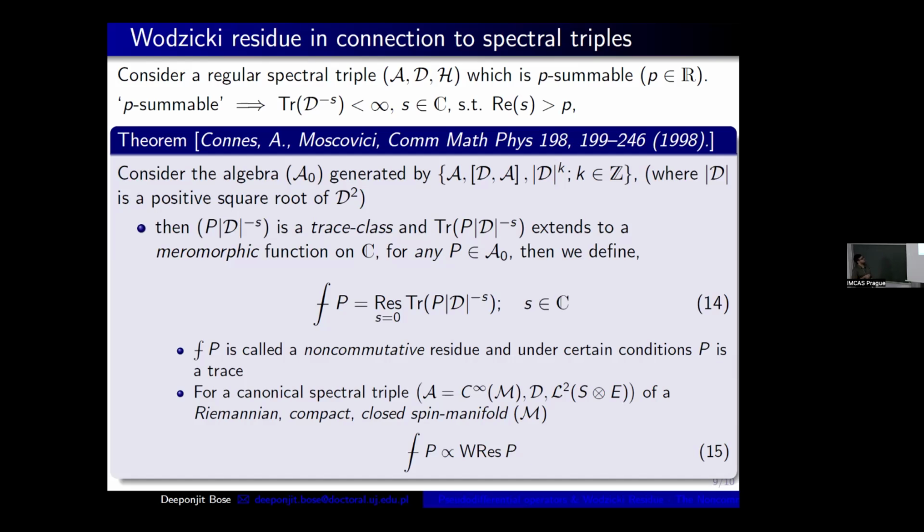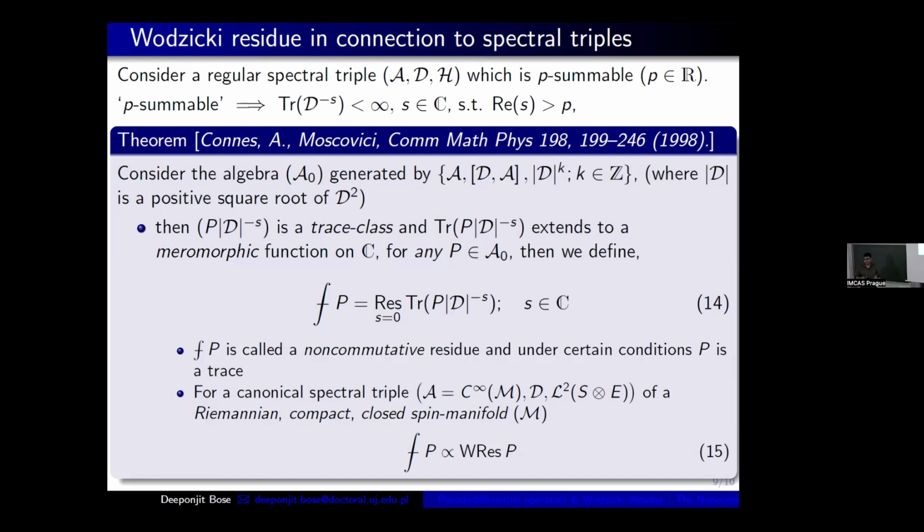So now we define the non-commutative residue. This integral cut is basically our notation. It's the non-commutative residue of P, that is the residue of the trace, which is the usual trace, because P times absolute value of D raised to minus s is a trace class. So the residue of the trace of P absolute value of D raised to the minus s at s equals 0, where s belongs to the complex numbers, as usual. And this is called the non-commutative residue, and it's very special that under certain conditions, after computing the residue, this also satisfies the properties of a trace, right?